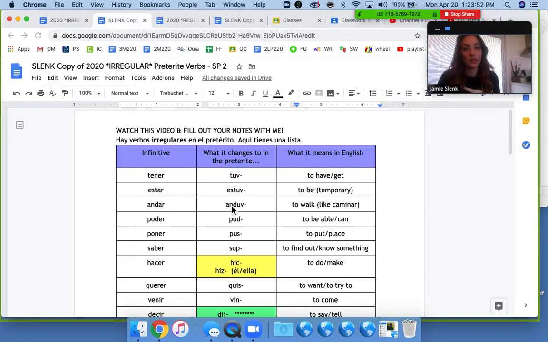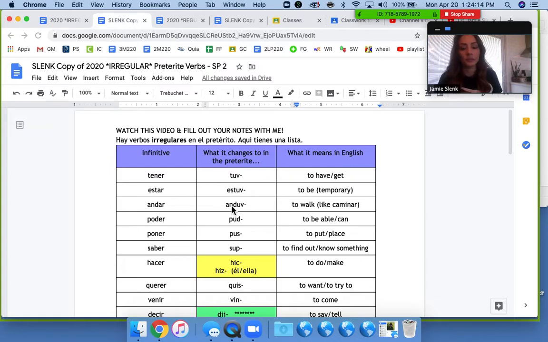So again, preterite is just a fancy grammatical word for a finished action in the past tense. And we already talked about regular verbs. A regular verb is one where all you have to do is take off the ending and replace it with a new one to get your new verb. But irregular verbs are a little more complicated, and there's a whole separate list of those that we're going to go over right now.